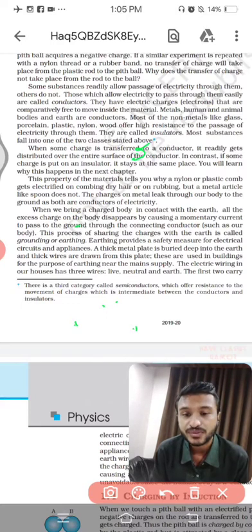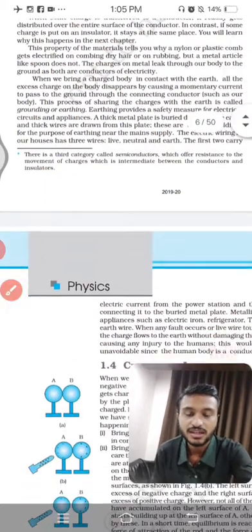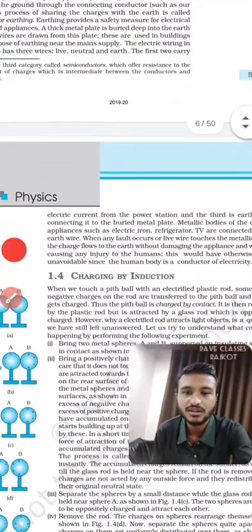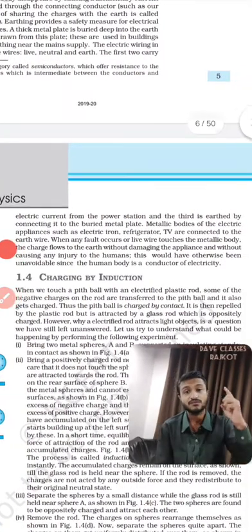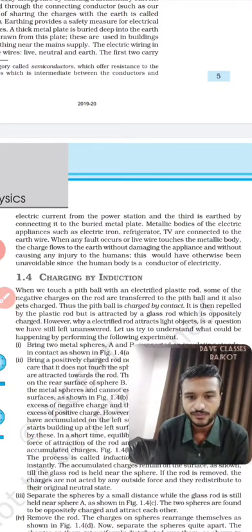Here, in the last paragraph, you can see that electric current from the power plant, from wherever it has been produced, will come to your door. And the third and most important wire is the earthen wire.